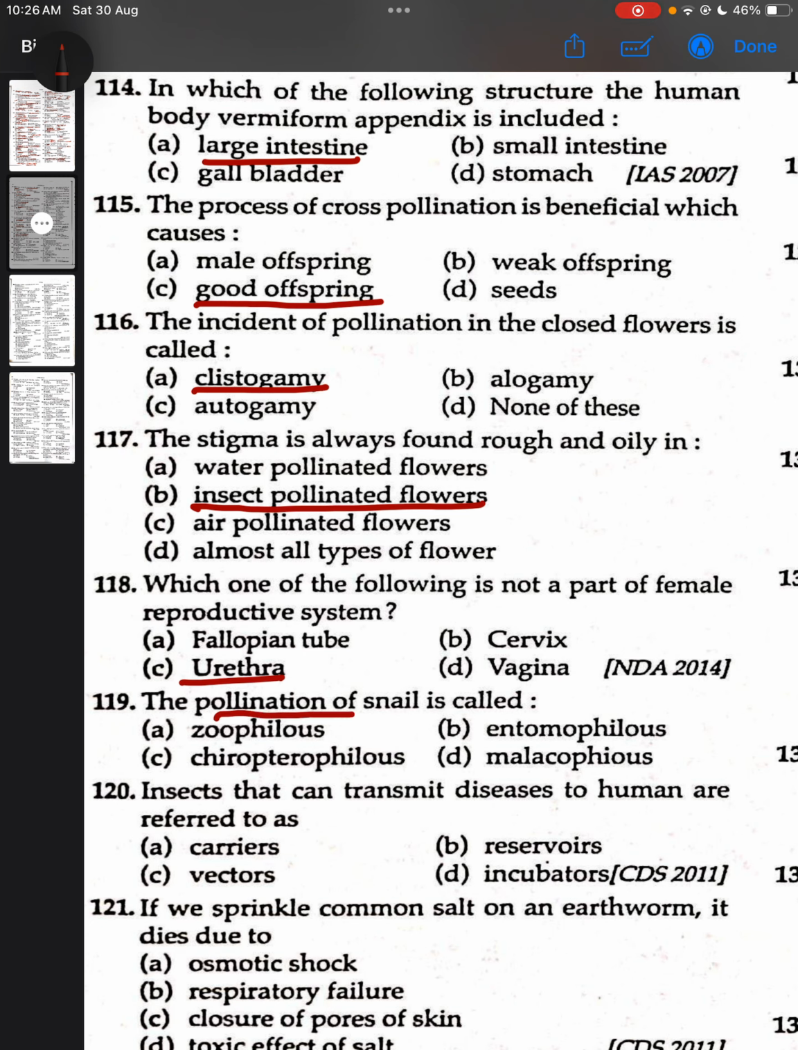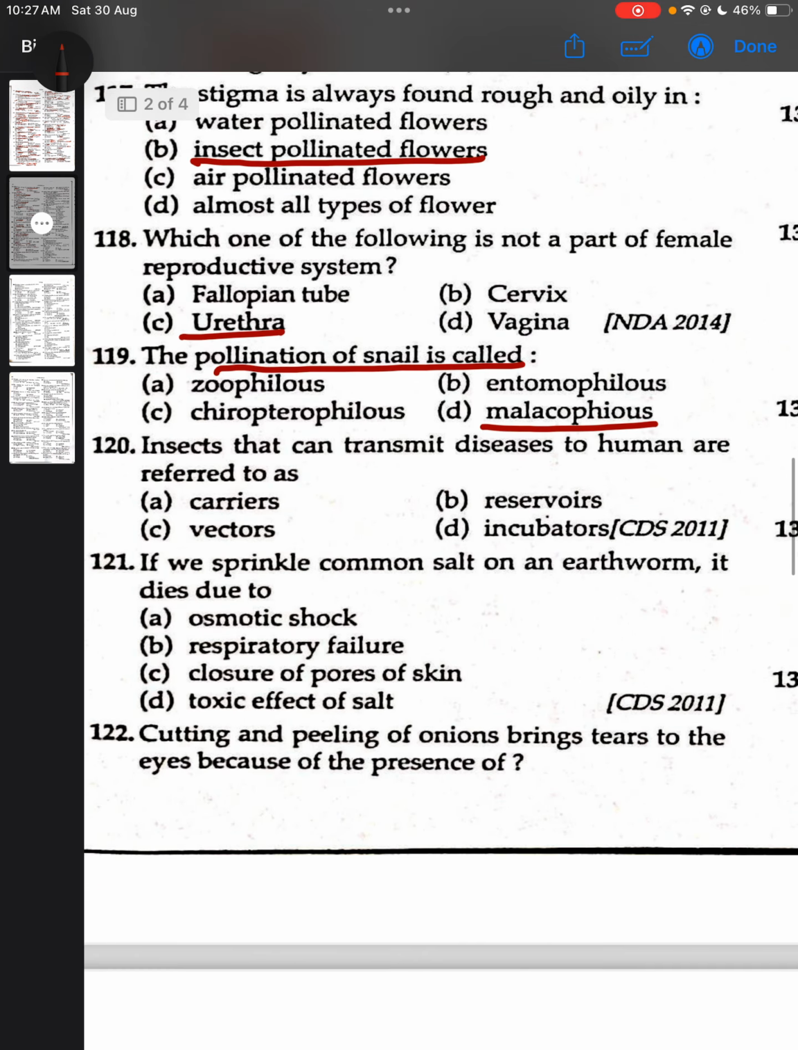The pollination by a snail is called? The correct answer will be malacophily. Insects that can transmit disease to humans are called vectors. If we sprinkle common salt on an earthworm, it dies due to osmotic shock.